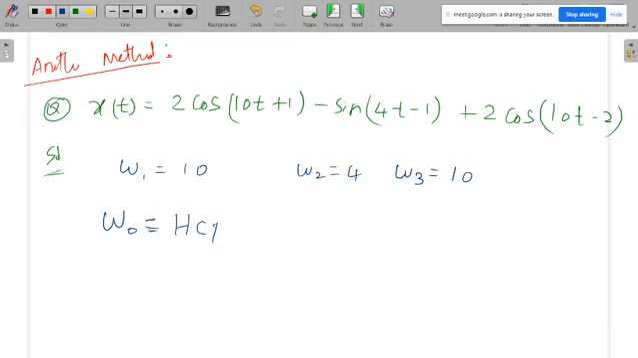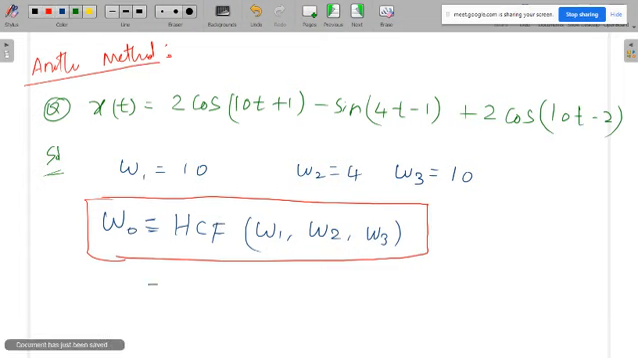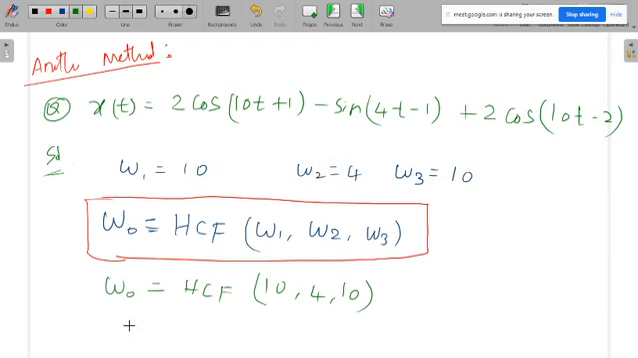That omega naught is the HCF of the individual frequencies. I think I already told you this also. When you calculate omega naught, instead of taking the LCM of individual periods, you have to take the HCF of individual frequencies. So what is the HCF of the individual frequencies? What are all the frequencies? 10, 4, 10. Anybody, what is the HCF of these values? Any idea? What is the highest common factor? That is 2.